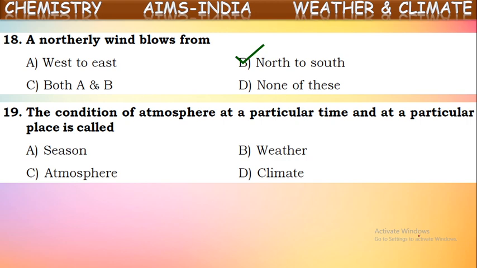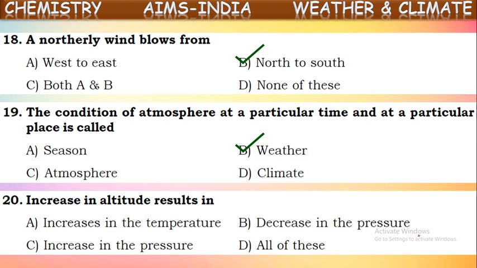Next, the condition of atmosphere at a particular time and at a particular place is called. Yes, the condition of atmosphere at a particular time and in a particular place is called weather. This weather will be changing from time to time. But if you take the same readings for a long time, the average of these conditions in a particular place for a long time is called climate. But at a particular time, those conditions are said to be weather of that place.